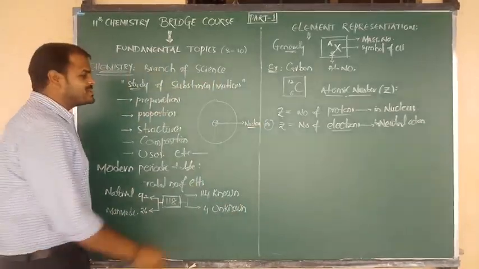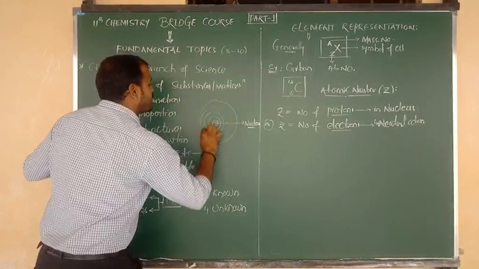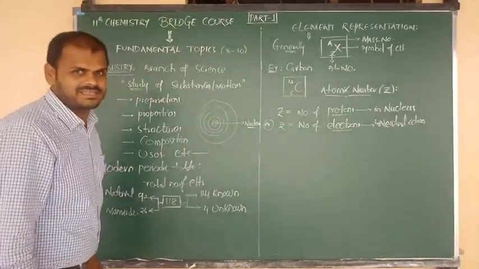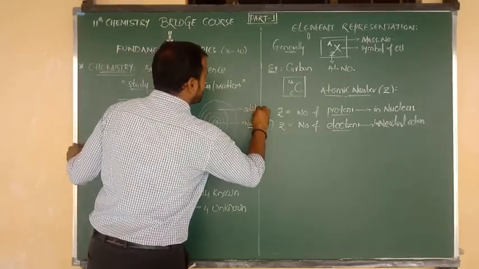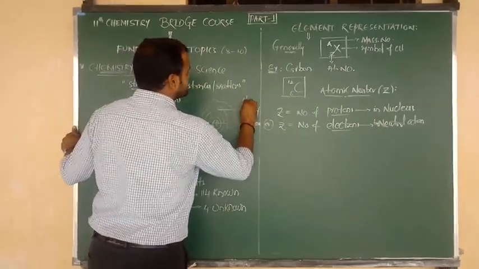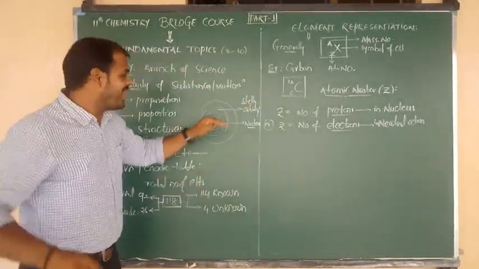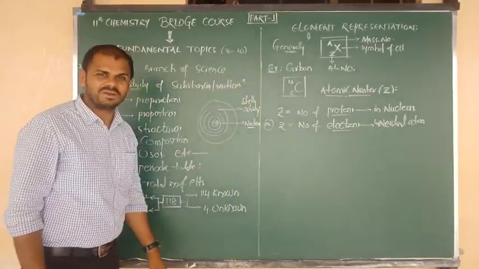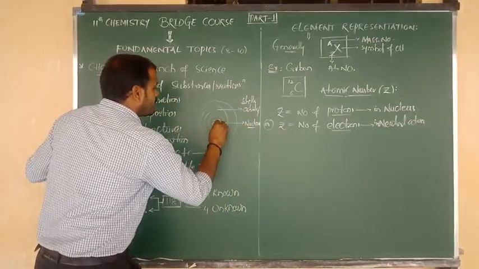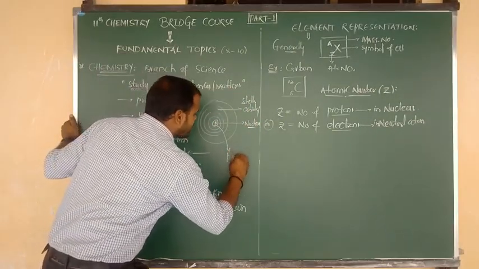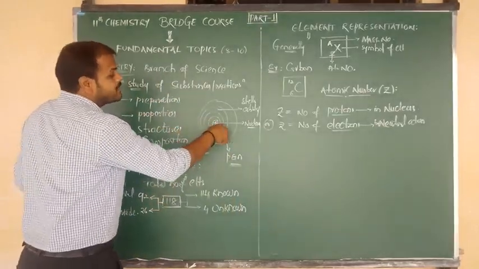Okay, beta. So around that nucleus we can see a number of circular paths. Such circular paths are known as what, beta? Orbits. Yes, these are the circular paths, and we can also say they are orbits, also denoted by shells, that is K, L, M, N shells. You know very well, Nana. Okay, good. So inside the nucleus we can see the presence of protons and neutrons, and around the nucleus there are a number of circular paths.